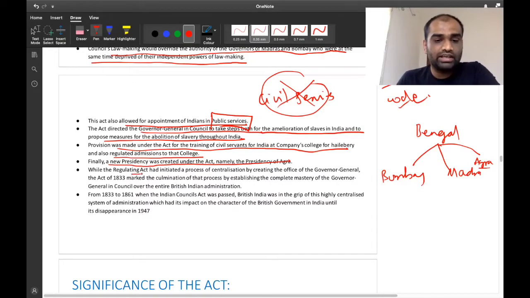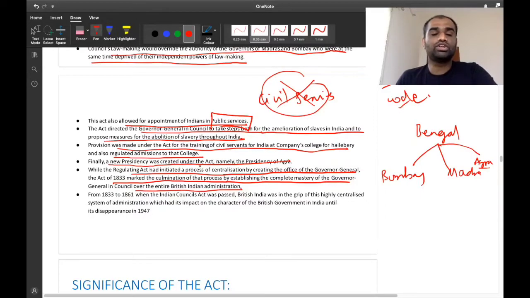Now, while the Regulating Act initiated the process of centralization by creating the office of Governor General, the Act of 1833 marked the culmination of that process by establishing complete mastery of the Governor General in Council over the entire British administration. So the Governor General of Bengal enjoyed almost all powers with respect to the entire administration of India. That thus marked the over-centralization of Indian administration during the British era.